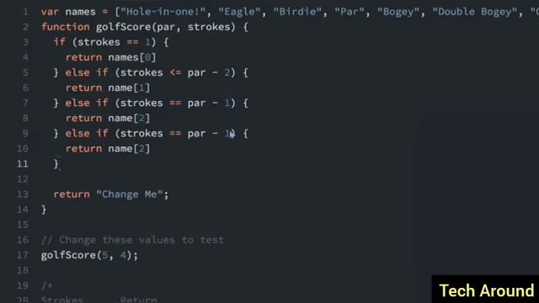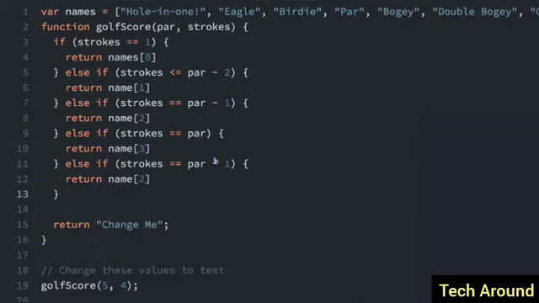So this time it's if strokes equal par, we're going to return names index 3. See, 0, 1, 2, 3 is going to be the word par up here. They'll just keep just like this. Now it's going to be par plus 1, and we'll change this to 4.